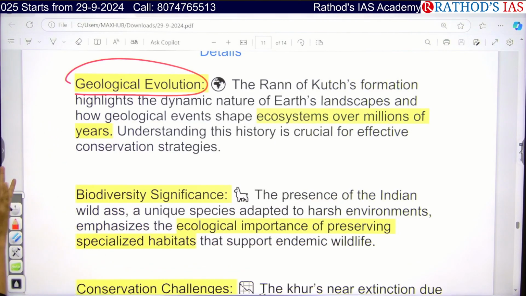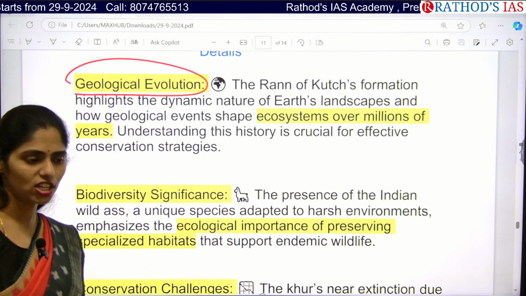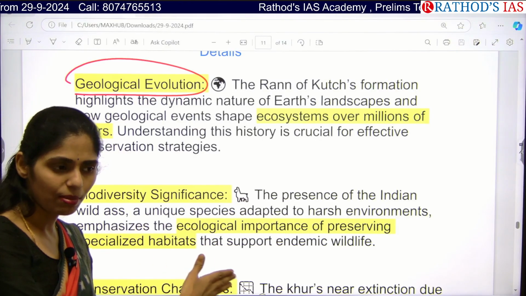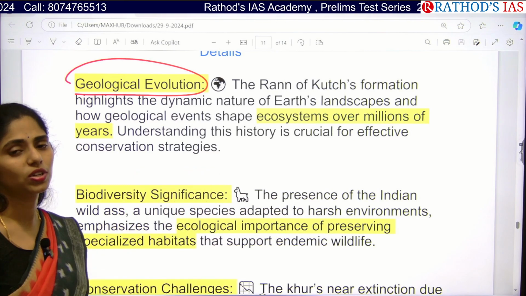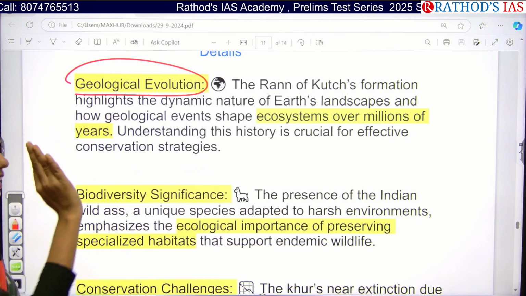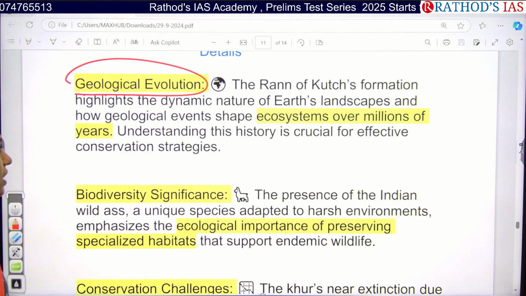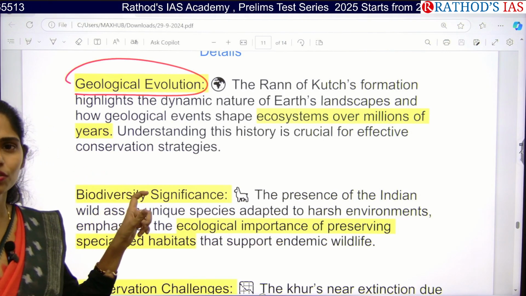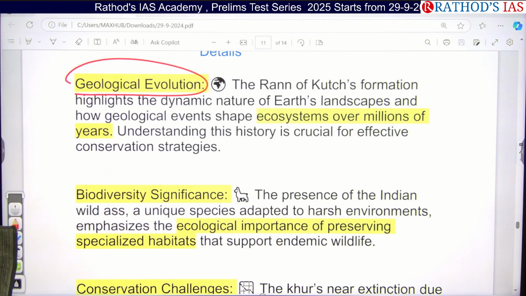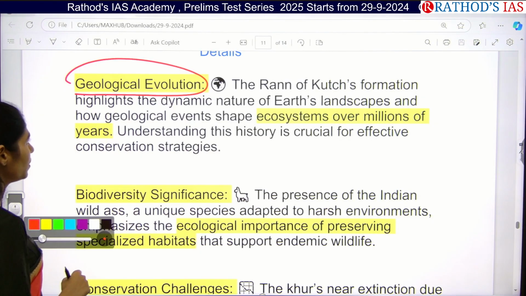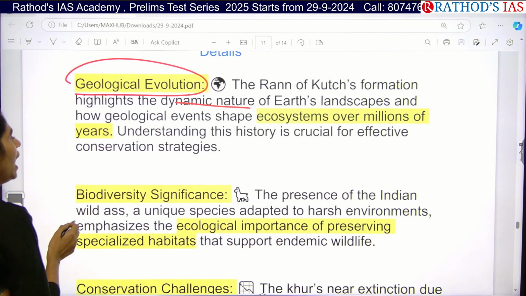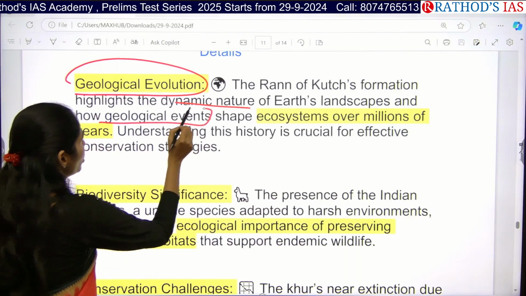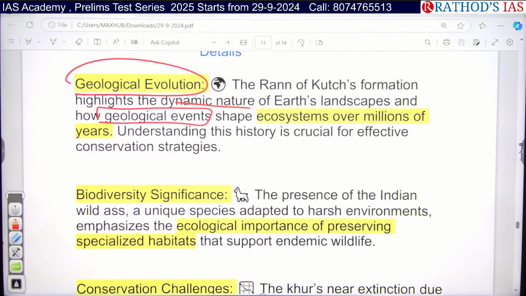If you want to see the formation of this Rann of Kutch desert, you have to see the movement of the Indo-Australian plate northwards. So we can relate it to that time. This ecosystem formed millions of years ago. It belongs to the dynamic nature of Earth's landscape, and we have to relate it to the geological events that happened millions of years ago.